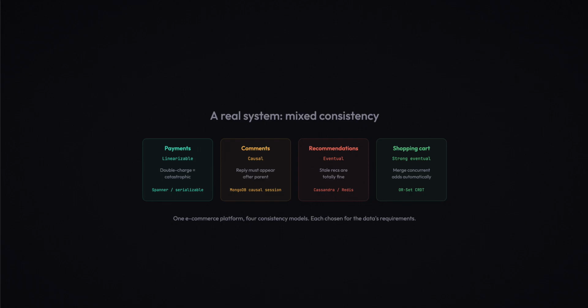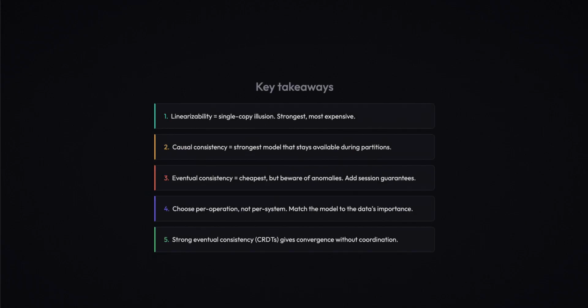Let's recap. 1. Linearizability is the single copy illusion. Strongest, most expensive. Use when correctness is non-negotiable. 2. Causal consistency is the sweet spot, the strongest model that stays available during partitions. Use when cause and effect ordering matters. 3. Eventual consistency is the cheapest, but adds session guarantees: read your writes and monotonic reads to avoid confusing anomalies.